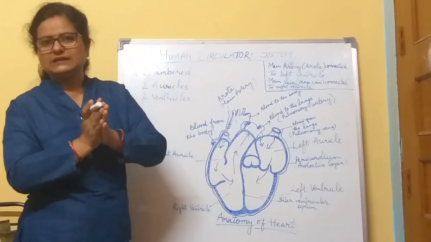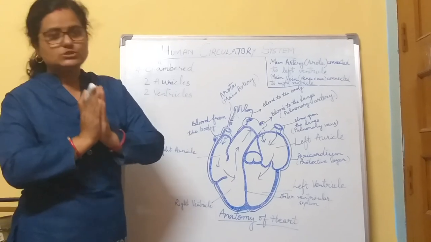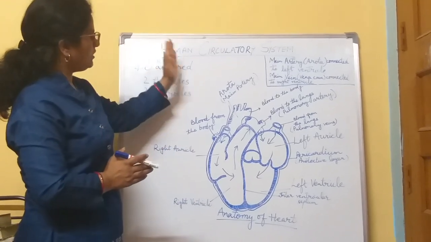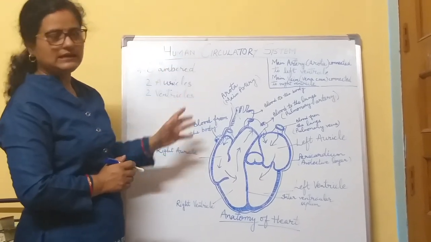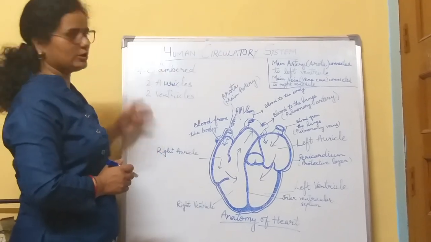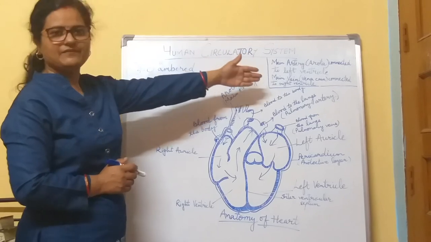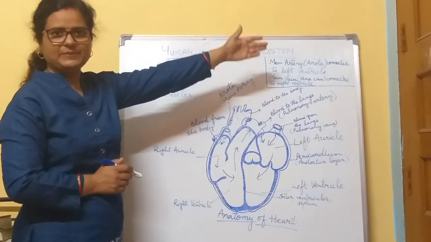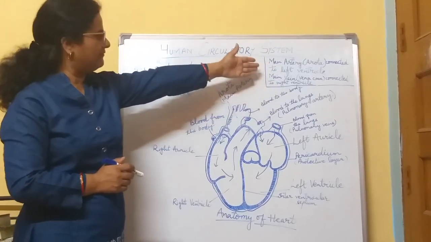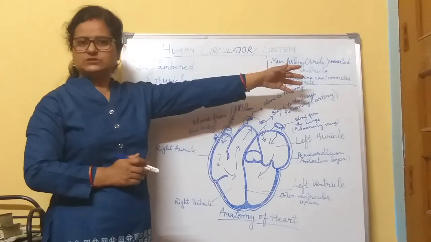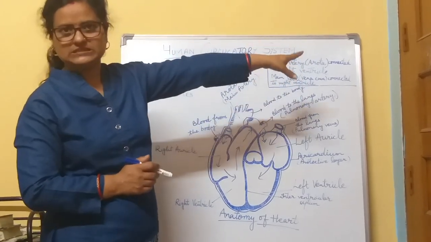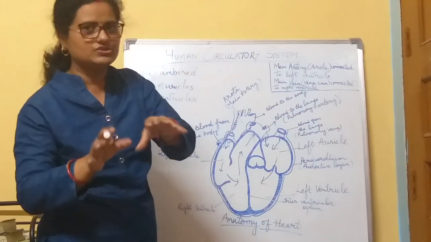Our blood becomes deoxygenated. All the deoxygenated blood is collected from the whole part of our body with the help of the vena cava. That is the main vein, vena cava. It is a vein, because veins carry the deoxygenated blood.